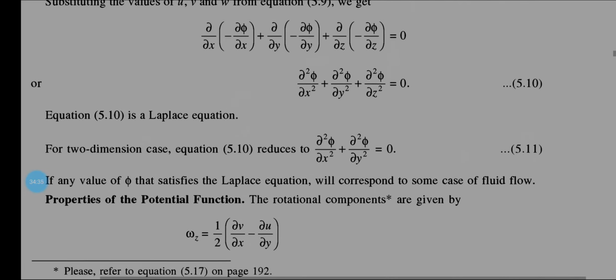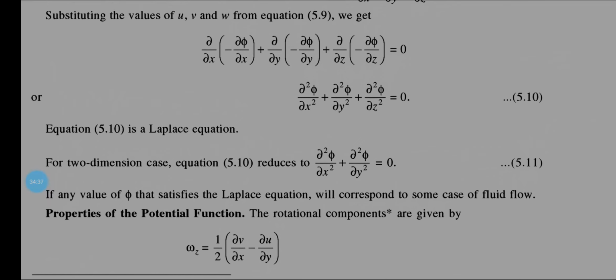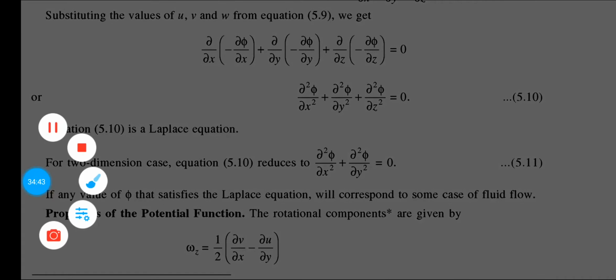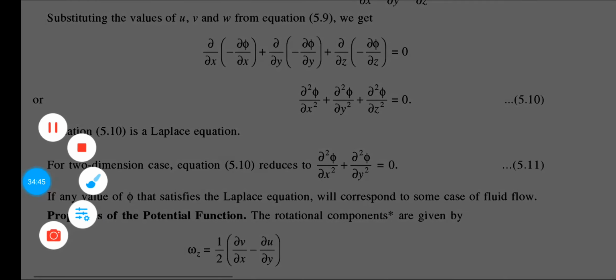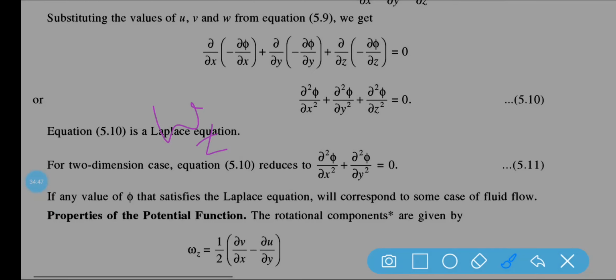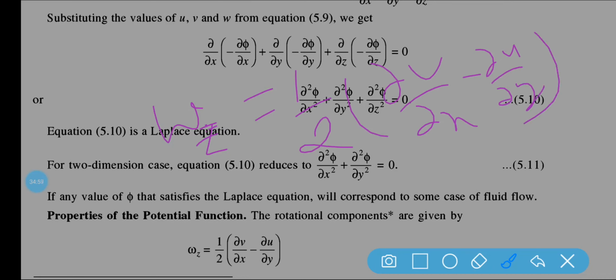Okay, now see here, the properties of the potential function. Do you know the rotational components? Was this discussed earlier? You know I have discussed rotational and irrotational flow. So wz is equal to half into del v by del x minus del u by del y.